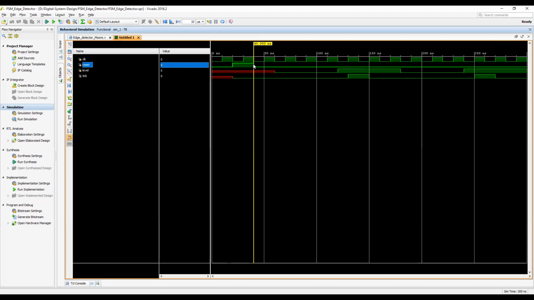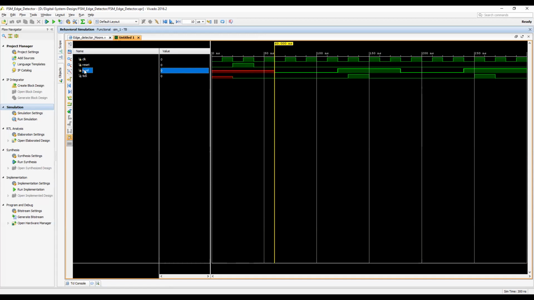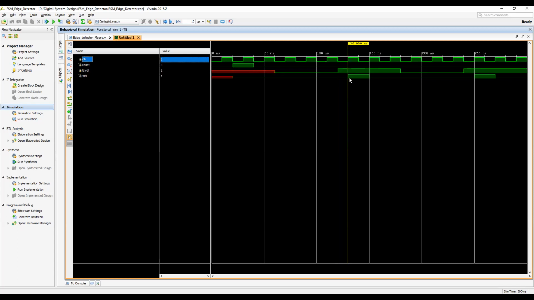Here, after that the system is unreset, and once the system is unreset, on the next edge of the clock we generated the level signal. The level signal was 0 0 0 0 0, and then we generated 1. So from here to here, this is where the positive edge occurs. Here the positive edge is detected, and on the next edge of the clock your tick signal is generated. The tick signal signifies that there is a positive edge.